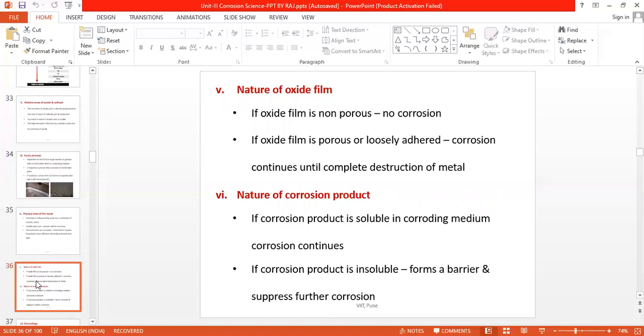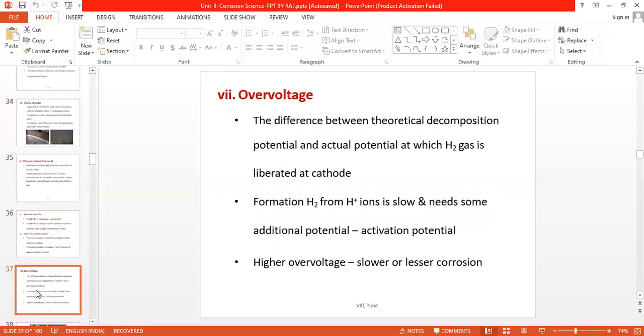Then next is the nature of corrosion product. If the corrosion product is soluble in the corroding medium, corrosion continues. If the corrosion product is insoluble, it forms a barrier and suppresses further corrosion. So the corrosion product, as far as possible, should be insoluble in the corroding medium to which the metal is exposed.